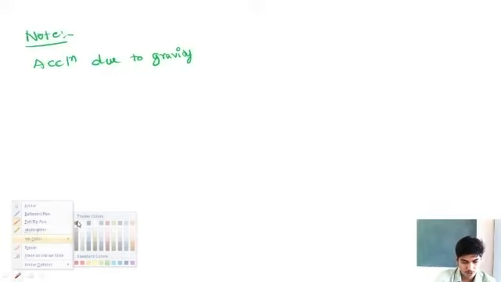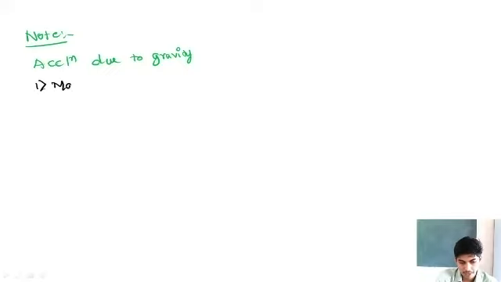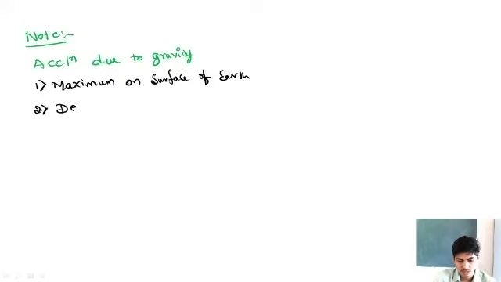So if we write a note here: acceleration due to gravity is maximum on the surface of the earth. It decreases with height from the surface of the earth.